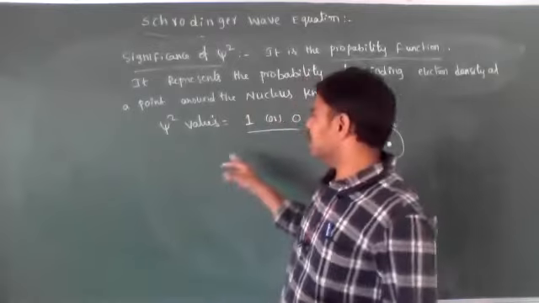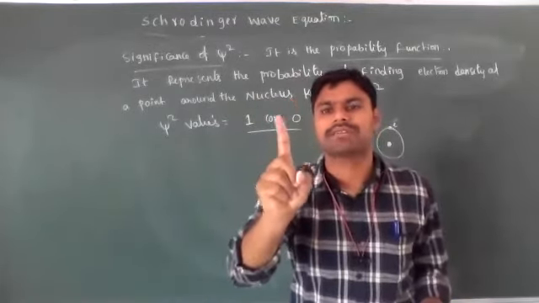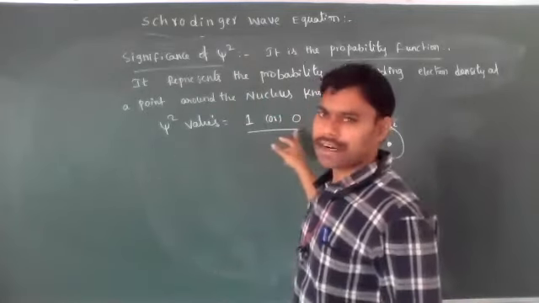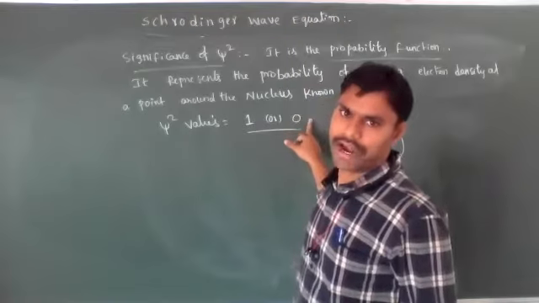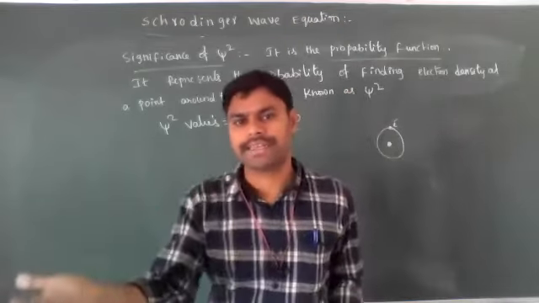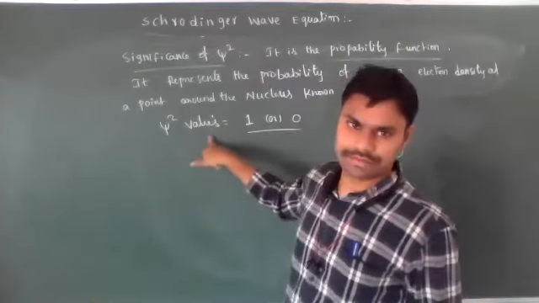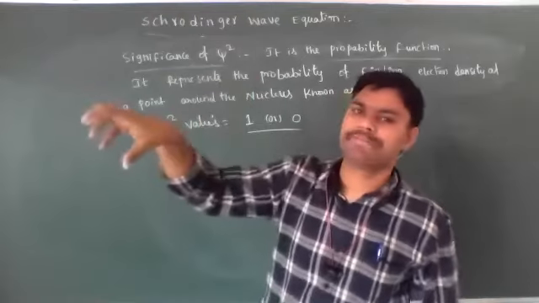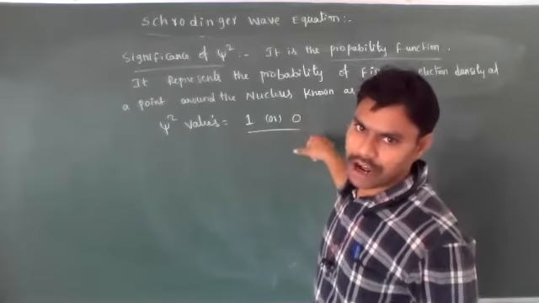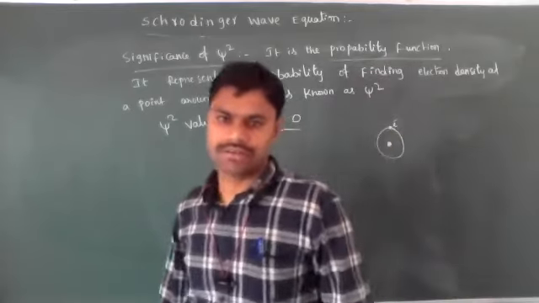Probability, at a particular point, if the electron is present, means the chance is 1; 0 means there is no electron, the chance is 0. Finding the electron with probability 50-50 means it may be present, may be absent. But the psi square value is 1 where the electron is present, and 0 where the electrons are not present. Psi square value is 0.